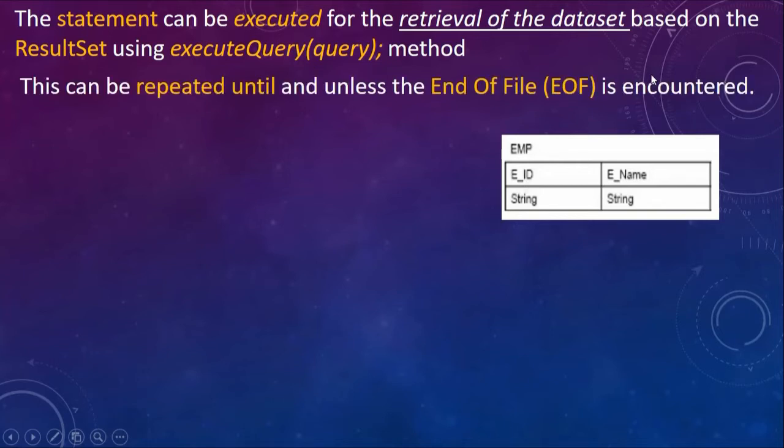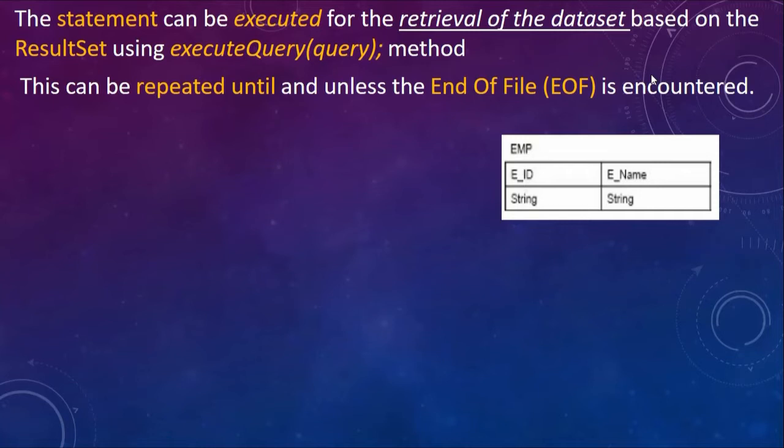Now, whenever we fire a query onto the database, say select star, it may not give you only one tuple. The result might consist of more than one tuple based on what query you are giving.